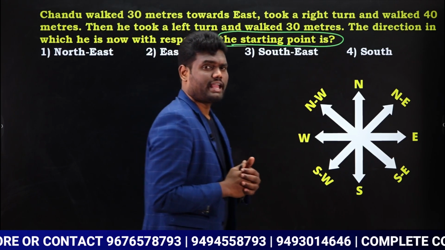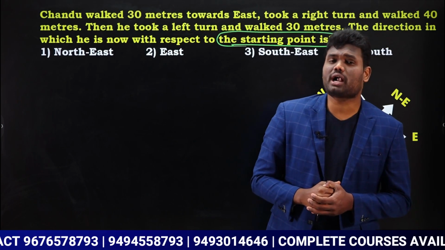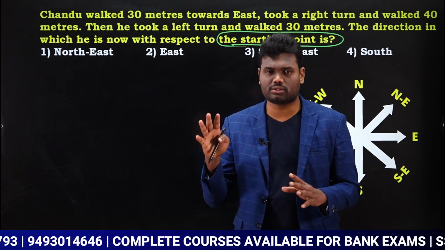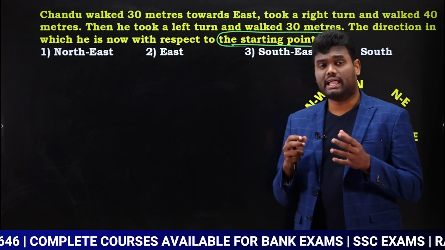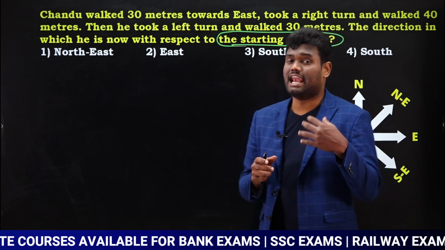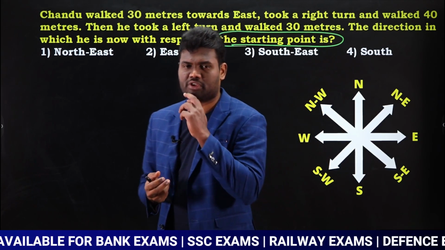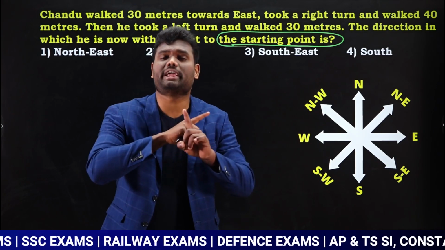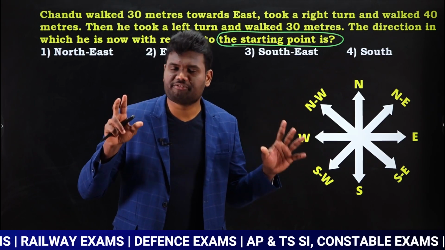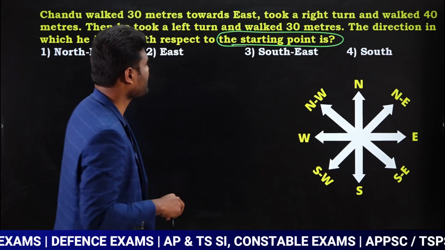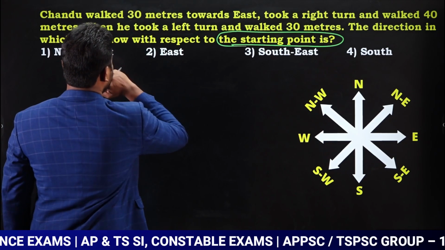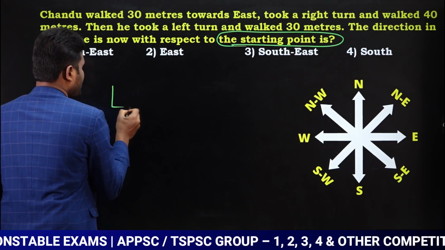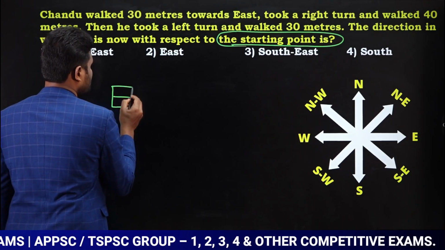Now observe here, in this question, it is not mentioned directly like east, west, north, south. In this question, they are saying left, right. So even if the question is in terms of left, right, the concept is not going to change. The concept will be the same as it is. Okay, observe here carefully. What happened? Chandu walked 30 meters towards east. So he walked 30 meters towards east.